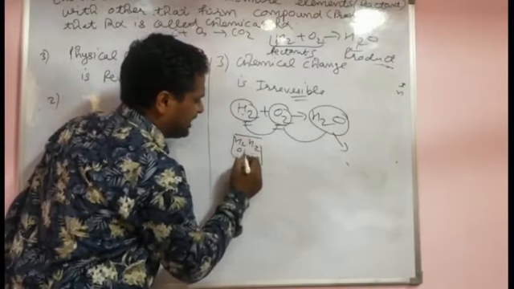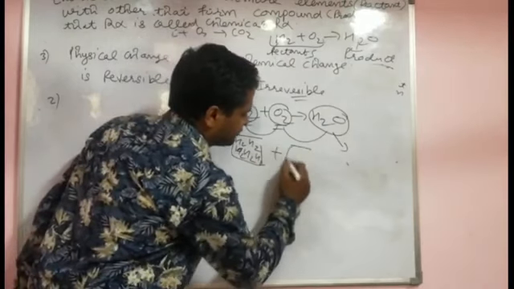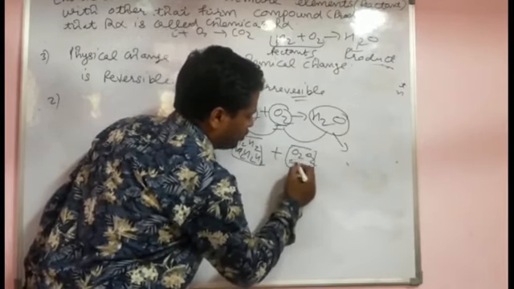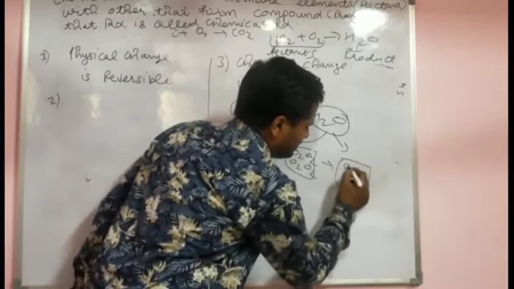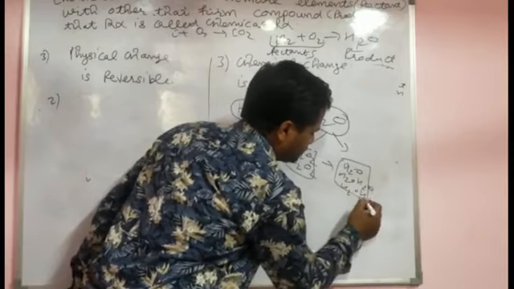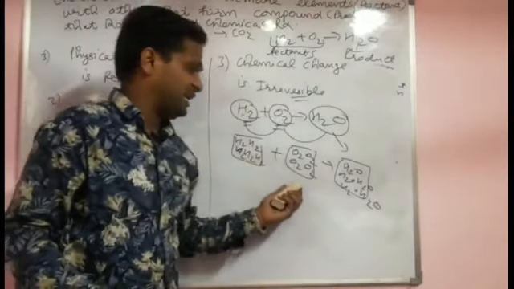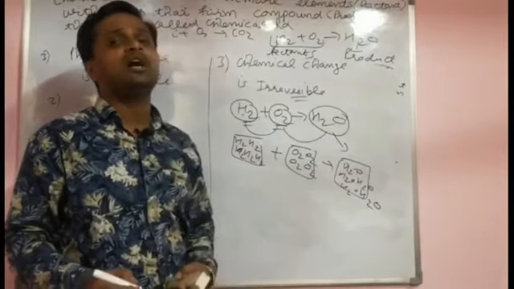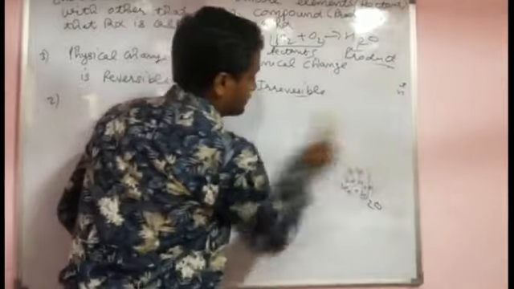The combination is like this: H2, H2, H2, elements, O2, O2, O2, and that forms H2O, H2O, H2O. So now this definition is okay: when two or more elements combine each other, that forms a compound.